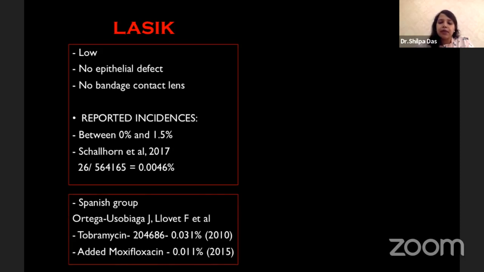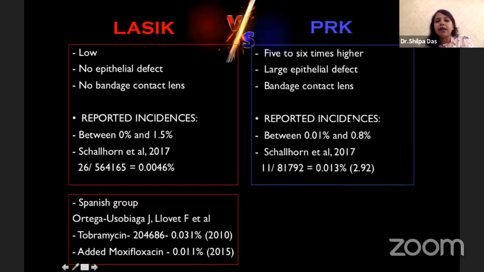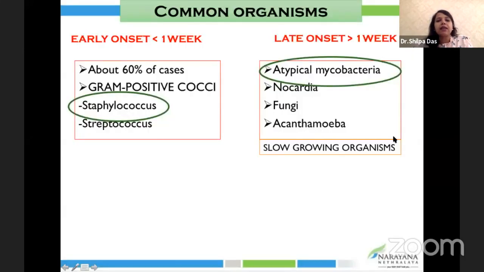There are some groups that have reported that after the addition of moxifloxacin in their post-operative drug regimen, the incidence has further reduced. With PRK having large epithelial defects, and use of bandage contact lenses, the incidence is known to be 5 to 6 times higher in different studies. The infection after LASIK surgery can have an onset within 1 week or beyond 1 week, which is called early and late onset respectively.